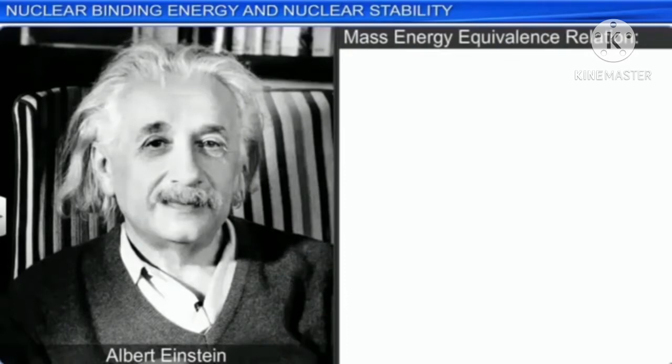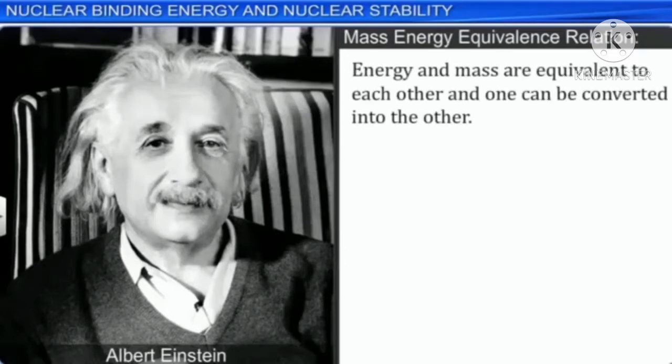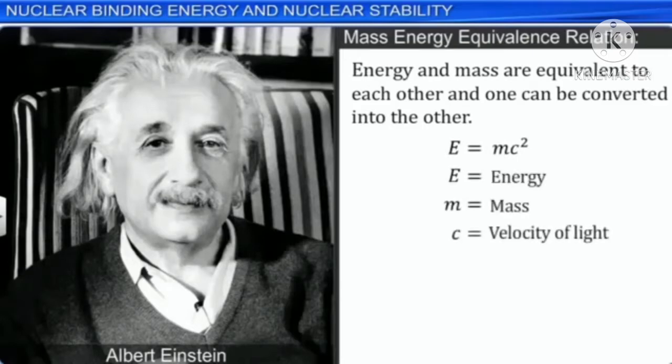According to Einstein's mass-energy equivalence relation, energy and mass are equivalent to each other, and one can be converted into the other. When a certain mass m is destroyed completely, the amount of the energy released is given by Einstein's mass-energy equivalence relation as E is equal to mc², where c is the velocity of light, which is equal to 3 × 10⁸ meter per second. Here, E is referred to as the energy equivalent of the mass.